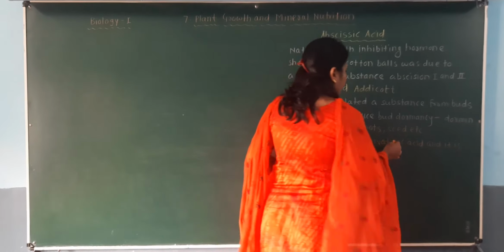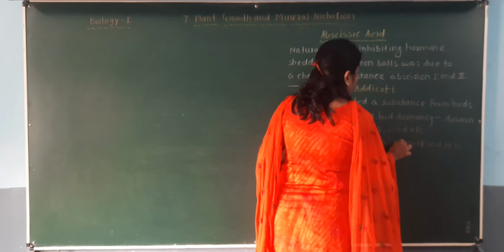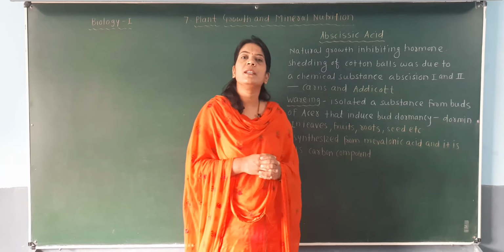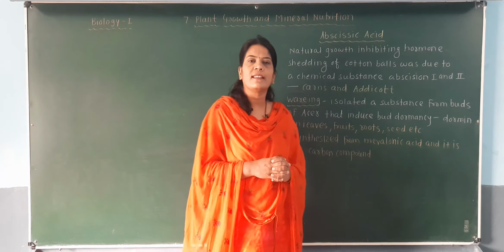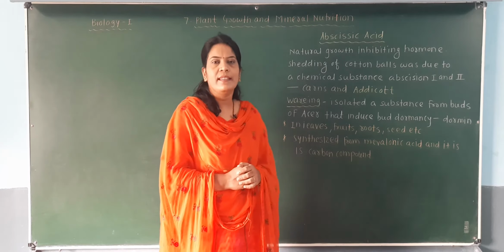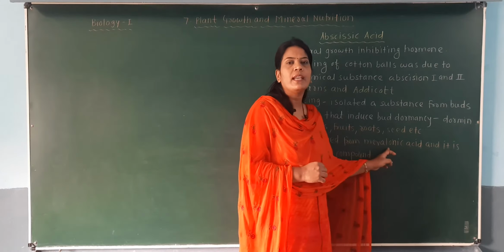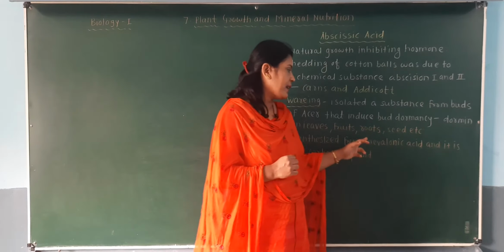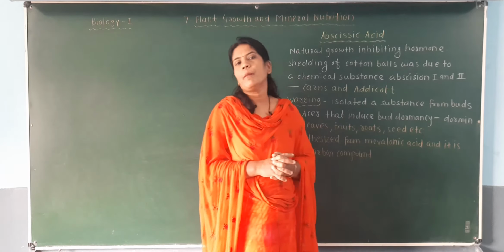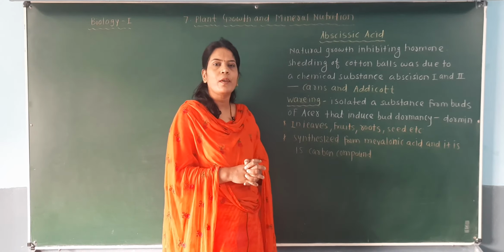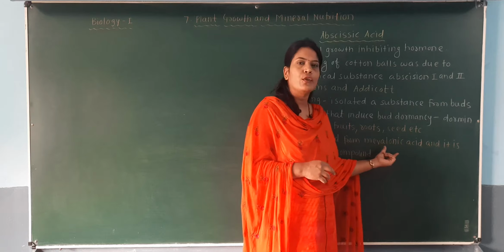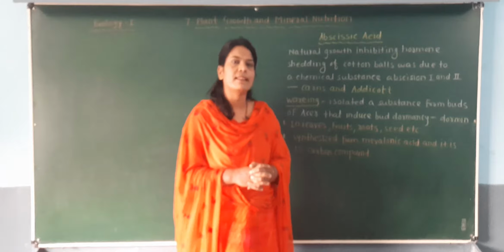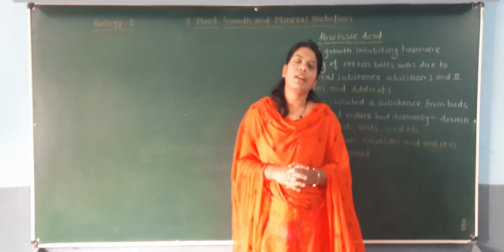If you remember, the same acid we referred to previously under the study of gibberellic acid or gibberellin. We discussed that the gibberellin hormone is synthesized from mevalonic acid. Here this abscisic acid is also synthesized from the acid called mevalonic acid. So this point is important, because mevalonic acid is common to both gibberellin and abscisic acid.